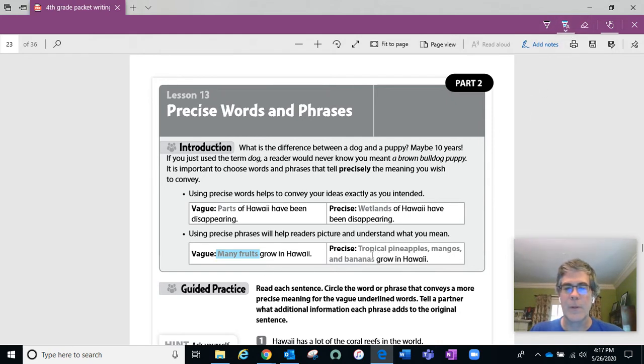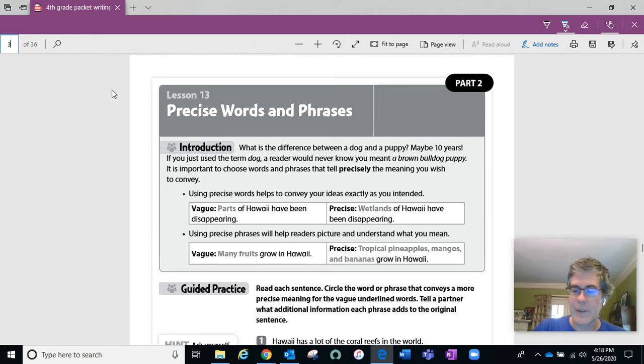Whereas in the more precise example, tropical pineapples, mangoes, and bananas grow in Hawaii. That gives the reader a much better understanding of what fruits do grow in Hawaii and distinguishes fruits that grow in, say, Indiana or any other state. So those types of things are vague descriptions, and we want to avoid those.